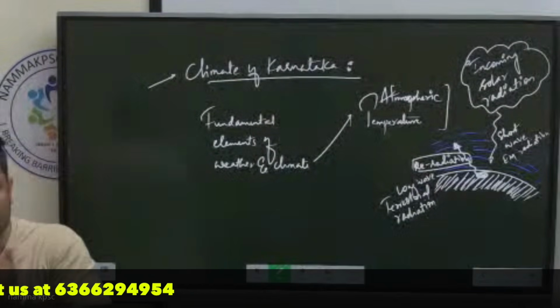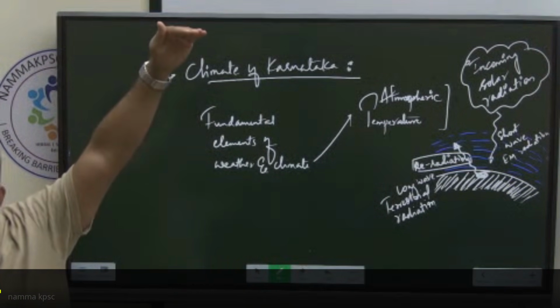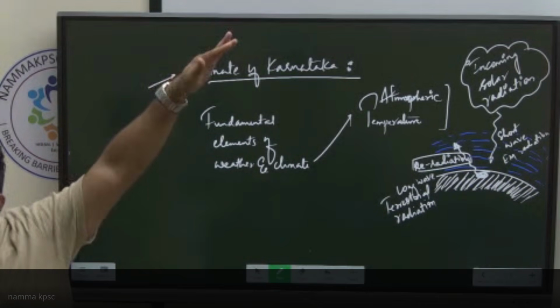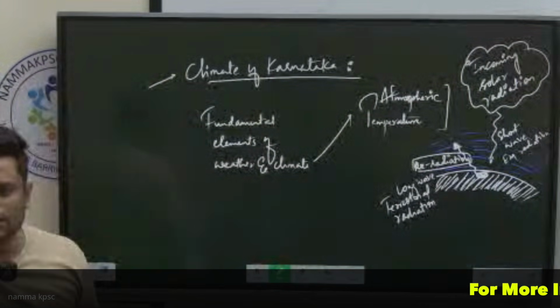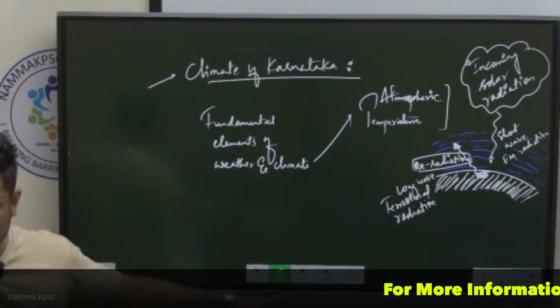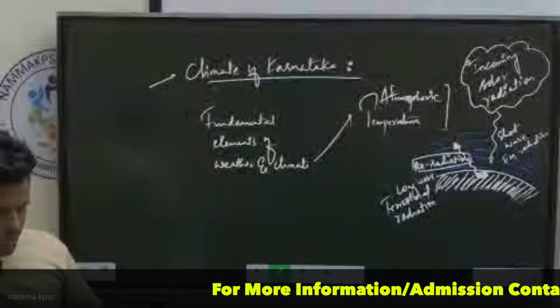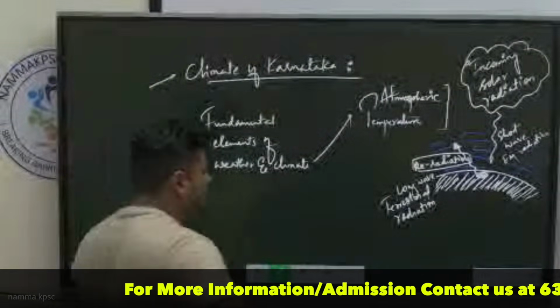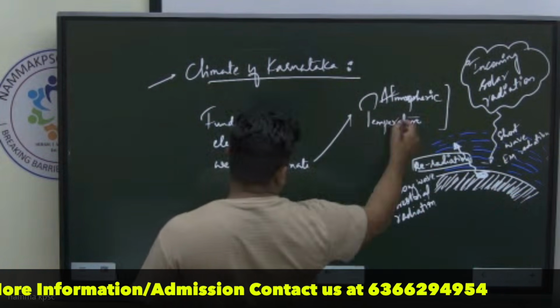Please don't connect our logic like this: the hill station is closer to the sun because it is at an elevated place, so there must be more heat. In fact, that is not the case. The reason is Earth is always heated up from the bottom. The secondary radiation, whatever is re-emitted, is the radiation that actually heats up our atmosphere. Okay, this is one element of weather and climate.